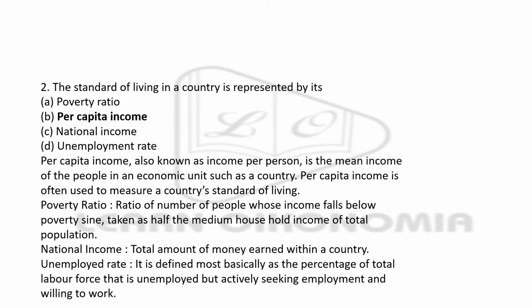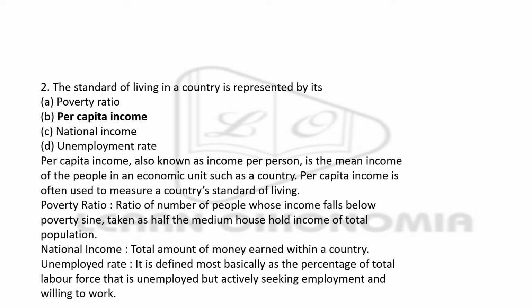Next question, the standard of living in a country is represented by its dash: poverty ratio, per capita income, national income, unemployment rate. So we have to see the positive elements in this. The poverty ratio is considered to be negative, and the same applies to unemployment rate as well. The other two options are per capita income and national income.